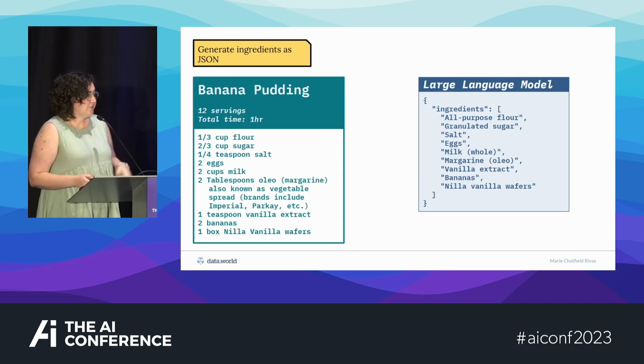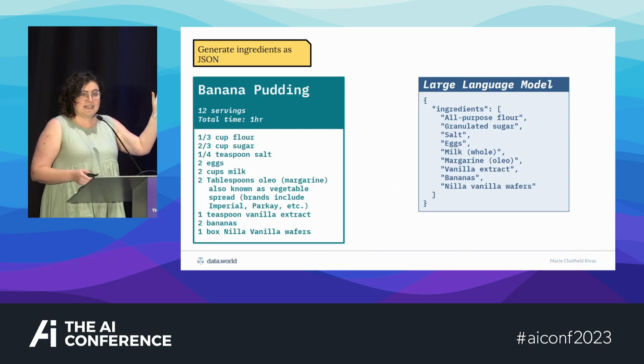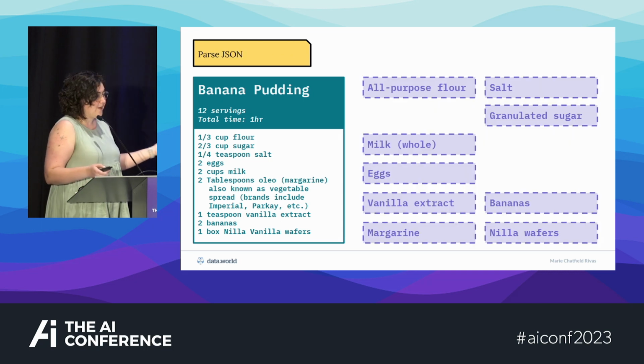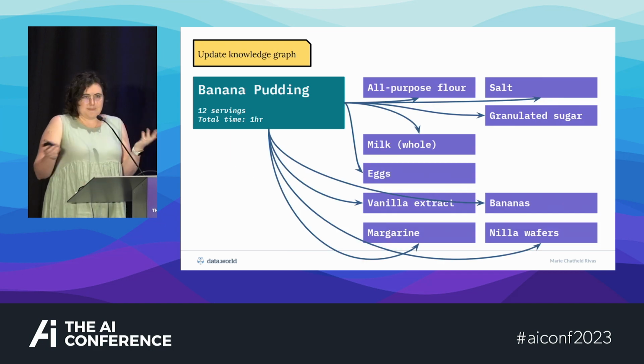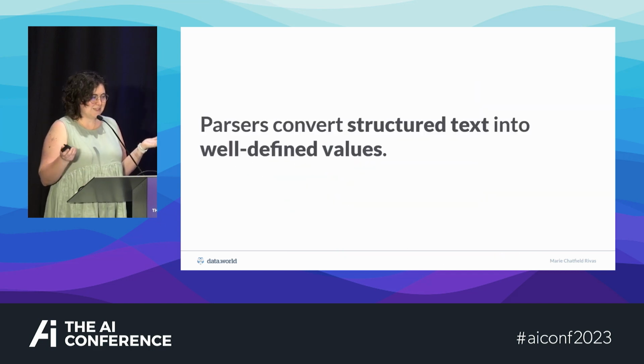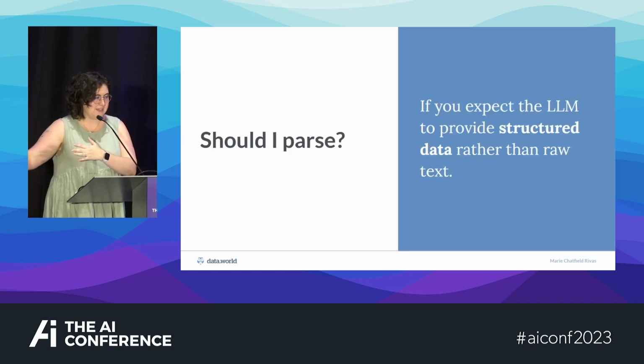So what we're going to do is generate our ingredients as JSON text using our large language model. We'll then parse it into JavaScript objects, and now we can update our knowledge graph. This is cool. So parsers convert structured text into well-defined values. This is how you're going to consistently go from something that you know what it means to something that a computer knows what it means.